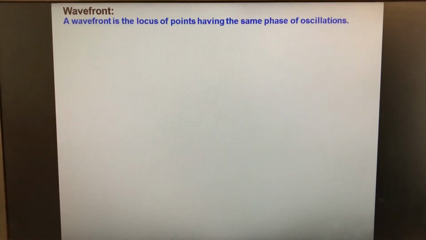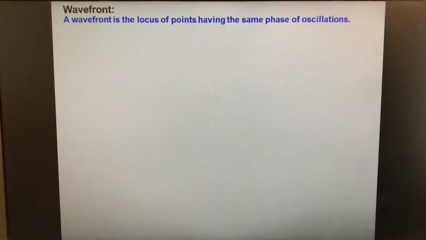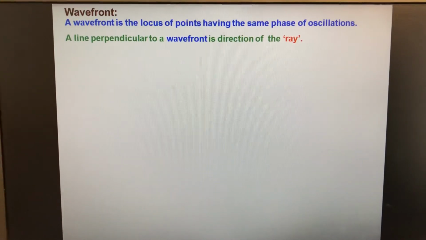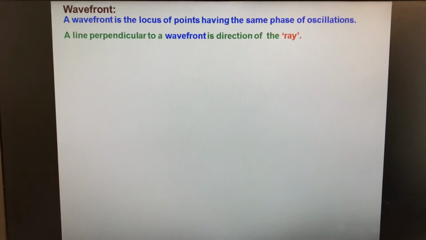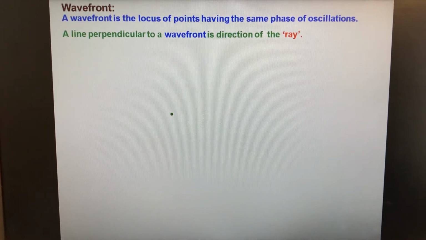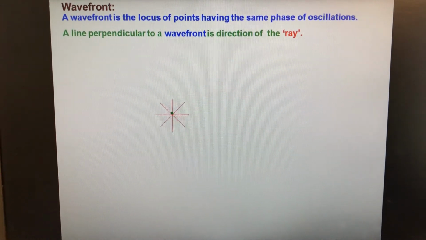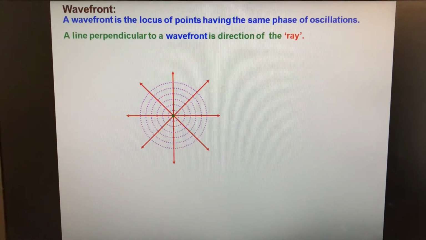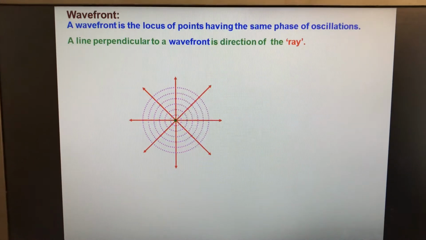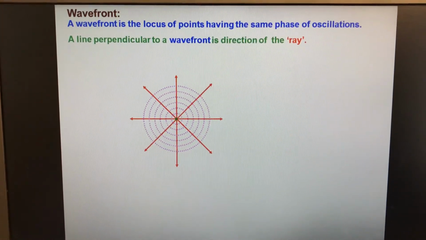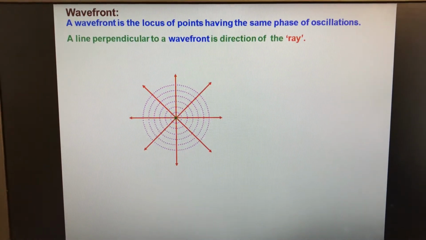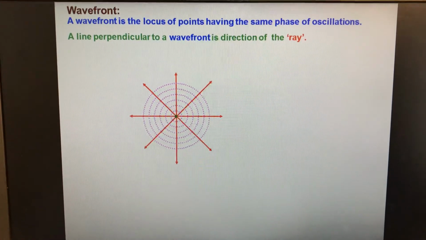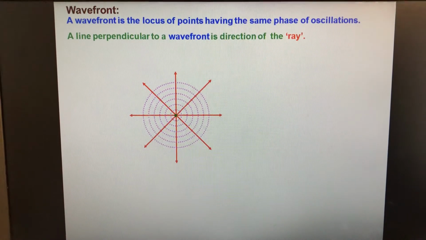Wavefront. This is the definition of a wavefront. A wavefront is the locus of points having the same phase of oscillation. And this is the relation between wavefront and ray. A line perpendicular to the wavefront is the direction of the ray. This is the point source, and the rays emanating from it and the shape of the wavefront around it. So these are several spherical wavefronts surrounding the source, and at each point the direction of the ray is perpendicular to the surface of the wavefront.